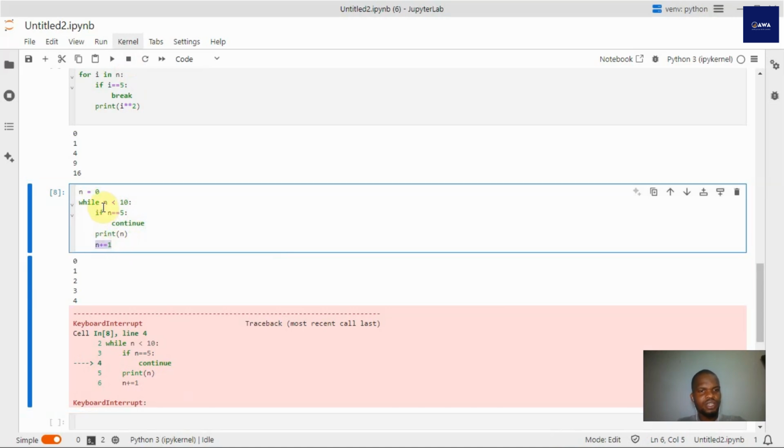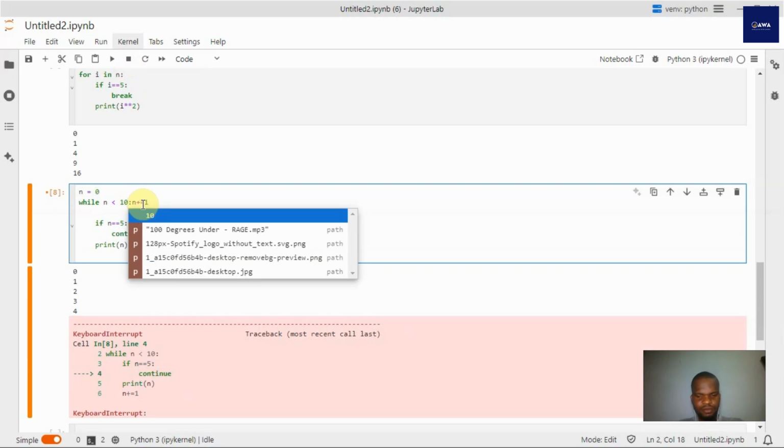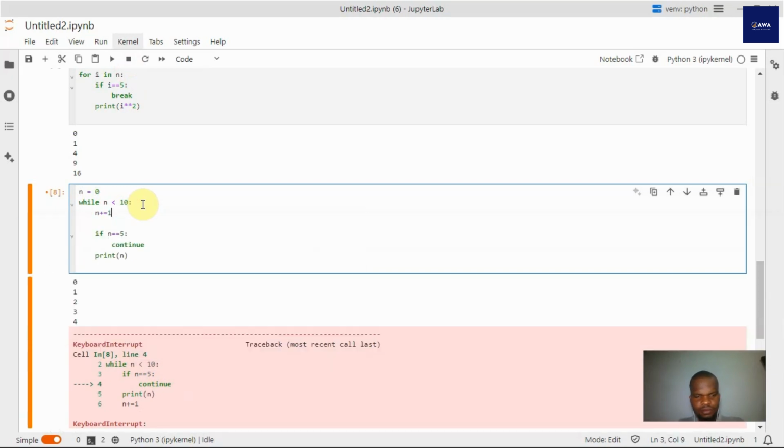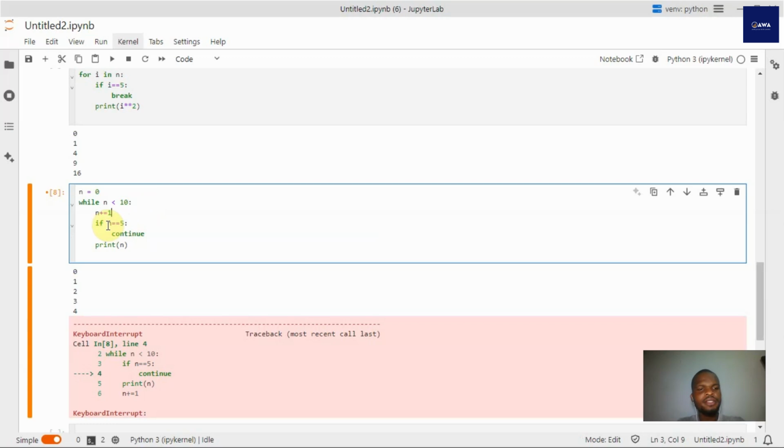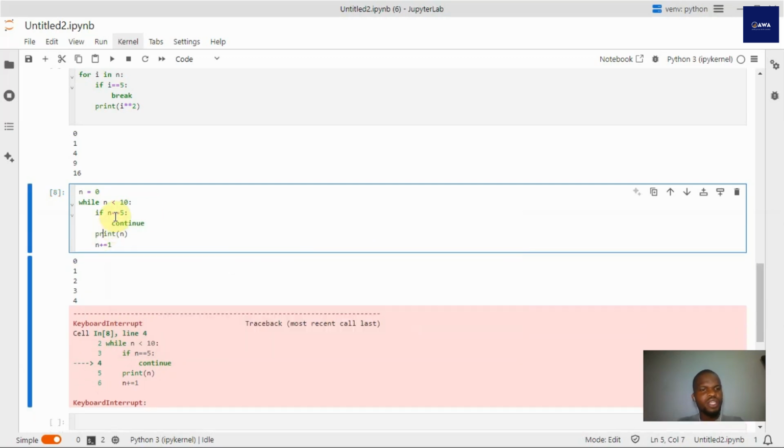So okay, I found out the issue. The issue is it's going to continue, which means it's not going to skip. Let's go back and see what I mean. When it's continue, it means that it's not going to increase n to 6, because continue means skip the rest of the block of code, go back up and recheck again.